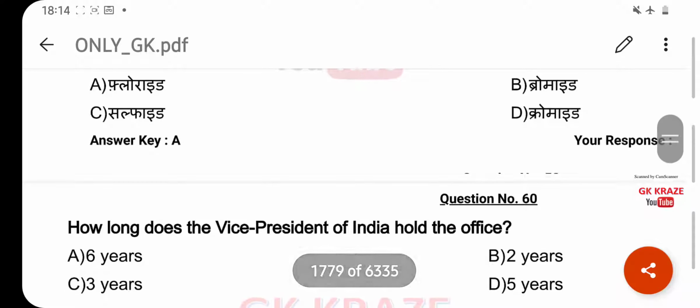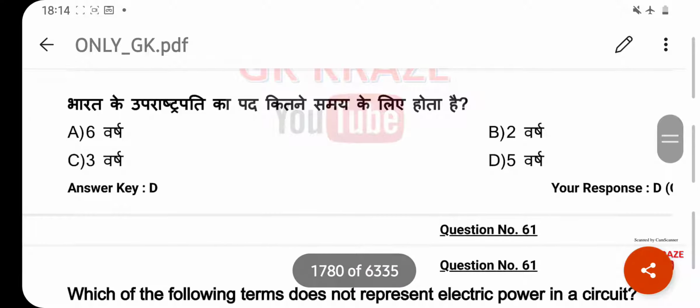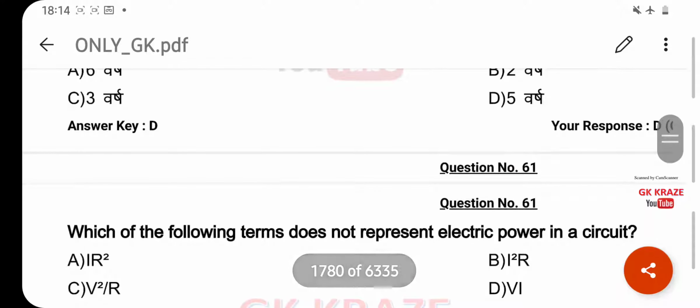How long does the Vice President of India hold the office? Your right answer is 5 years. Option D. Which of the following terms does not represent electric power in a circuit? Your right answer is I R square. Option A.